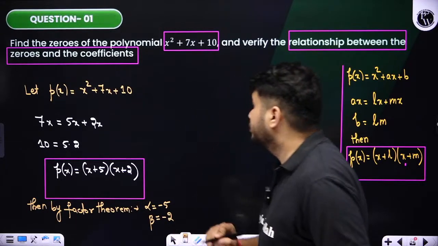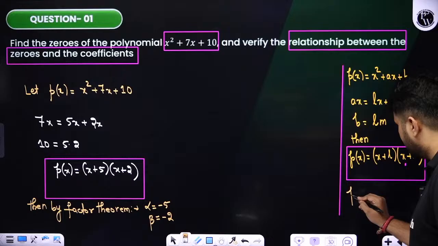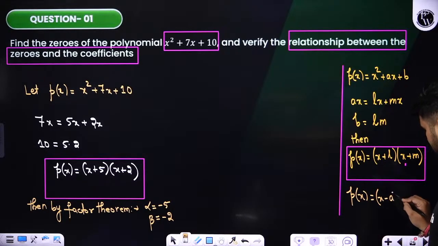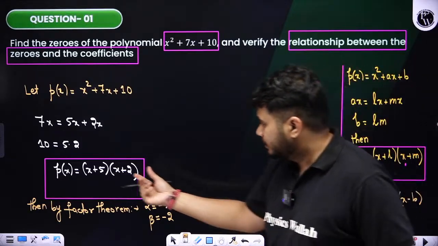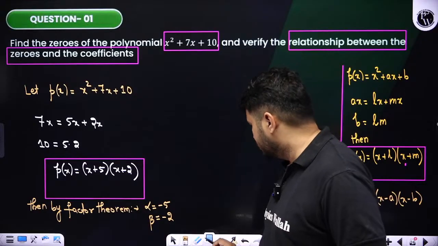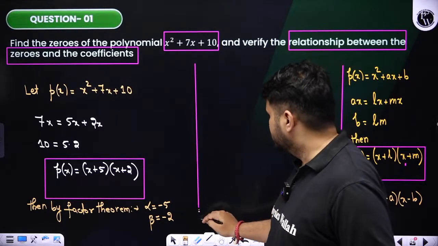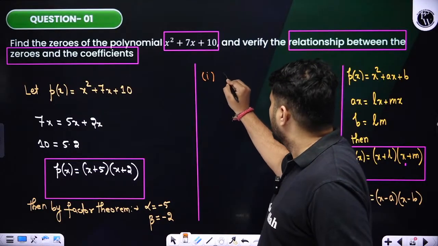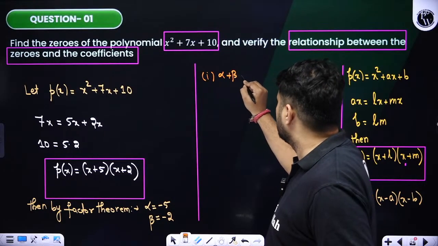Minus 2. Because when we see for factor theorem, remember that it will be of this form, x minus a into x minus b. So here also, since it is plus, we have to take minus over here. So if these are the factors, now it is clear that first relationship alpha plus beta will be equal to what?